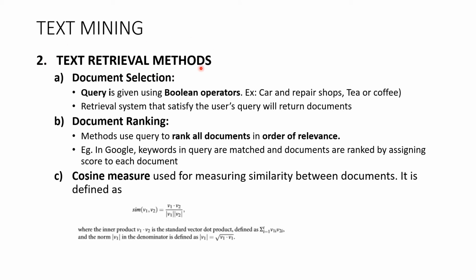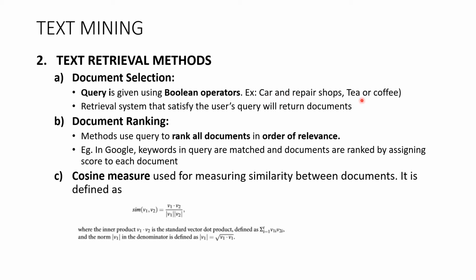Coming to the second one, that is text retrieval methods. I think all of you are using the Google search engine. Some of you might not know that the search engine uses Boolean operators. You can easily use Boolean operators to search efficiently. For example, if you type car and repair shops, it will return the documents where both car and repair words are present.